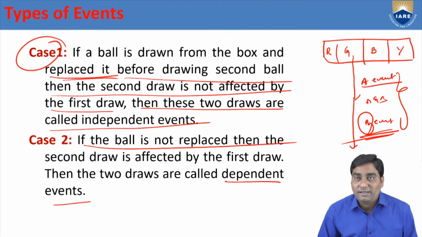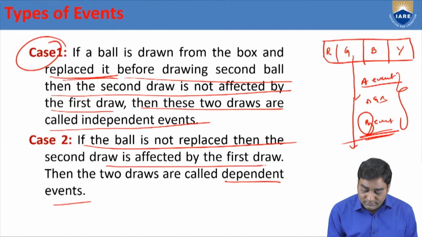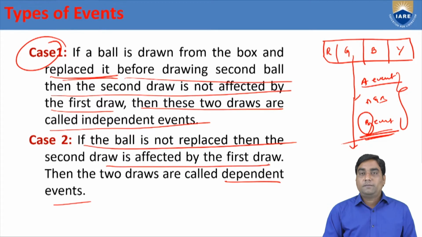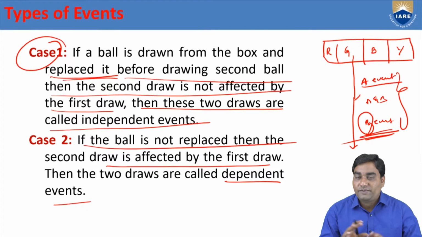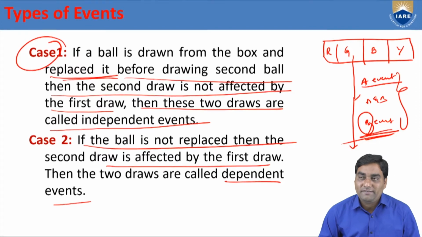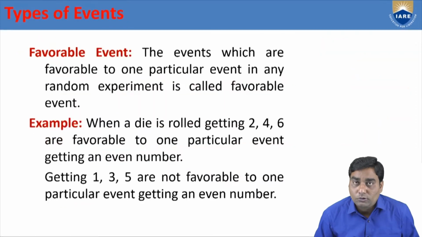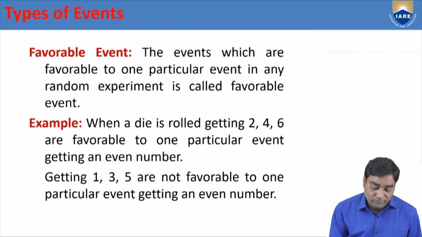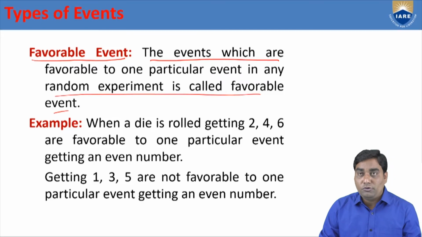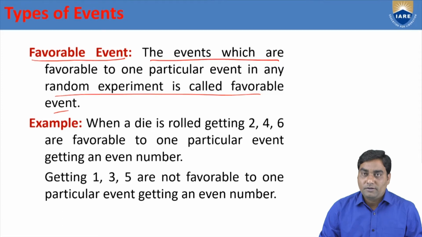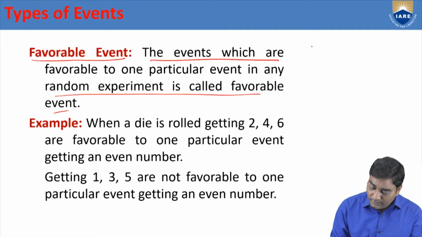So, if the ball is not replaced, then the second draw is affected by the first draw. The 2 draws are called dependent events. I think you understood clearly the difference between dependent and independent events. Independent means not affected. Dependent means affected. Now, the last event, favorable event. The events which are favorable to one particular event in any random experiment are called favorable events. I'll explain you with an example.